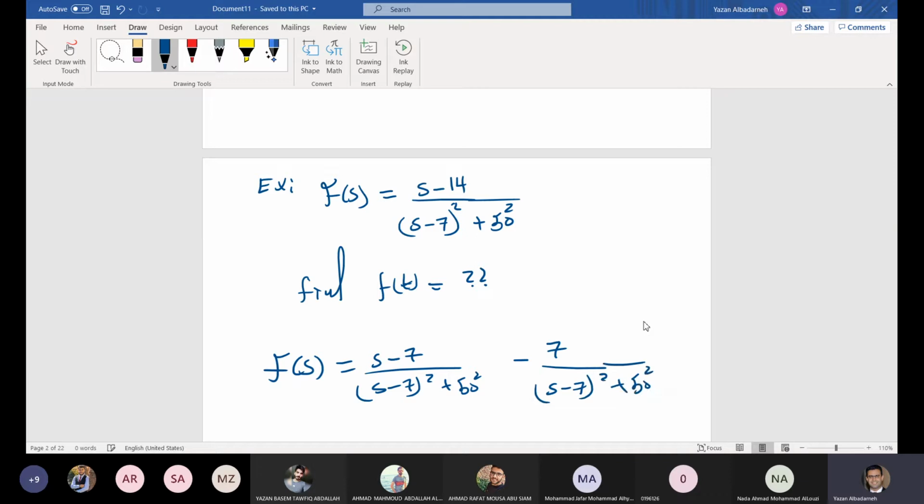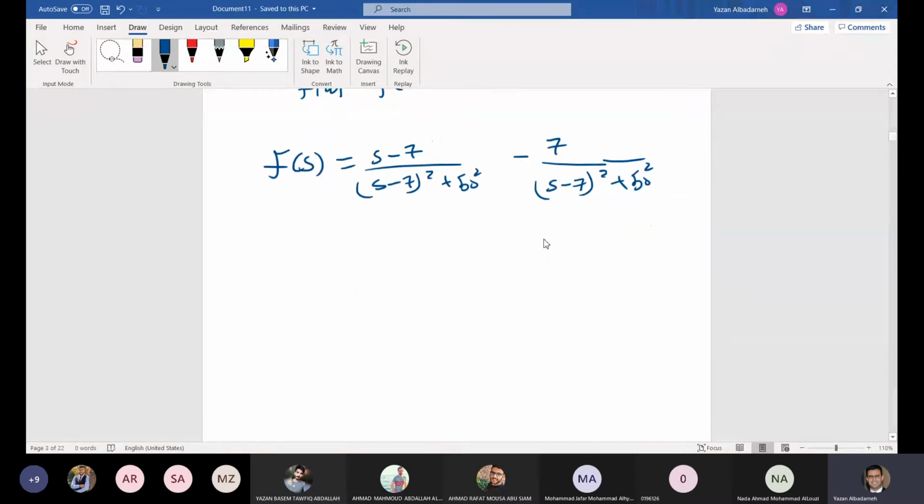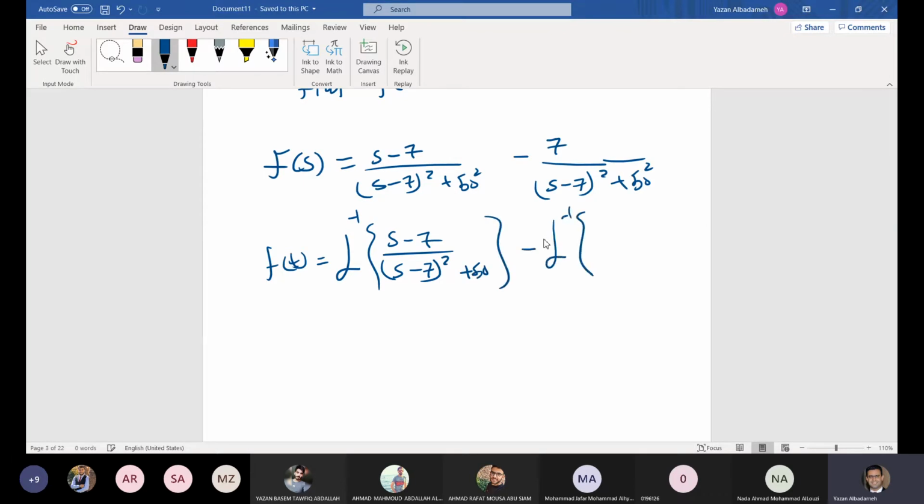Is that okay so far? And what is the Laplace transform? So here f of t is equal to the inverse Laplace of s minus 7 divided by s minus 7 squared plus 50 squared, by linearity property, then minus the inverse Laplace of 7 divided by s minus 7 squared plus 50 squared.